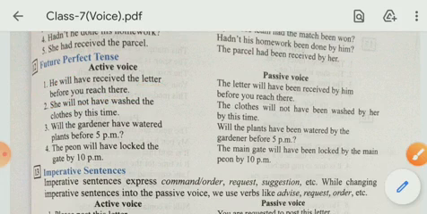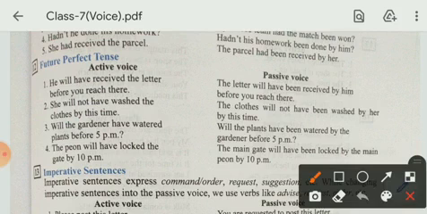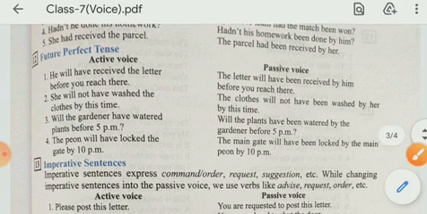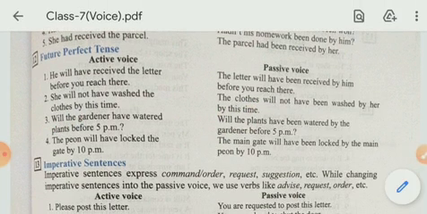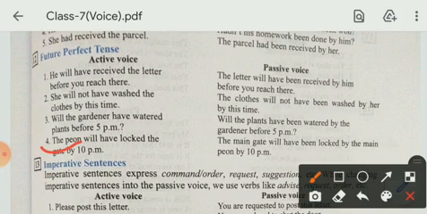She will not have washed the clothes by this time. The clothes will not have been washed by her by this time. Will the gardener have watered plants before 5 pm? Will the plants have been watered by the gardener before 5 pm? The peon will have locked the gate by 10 pm. The main gate will have been locked by the peon by 10 pm.